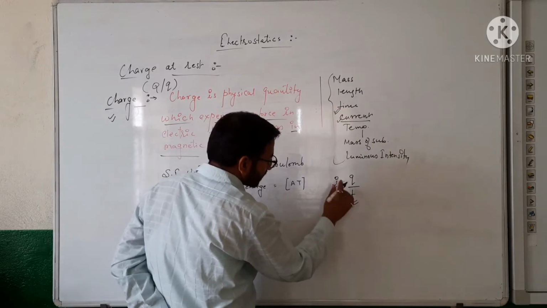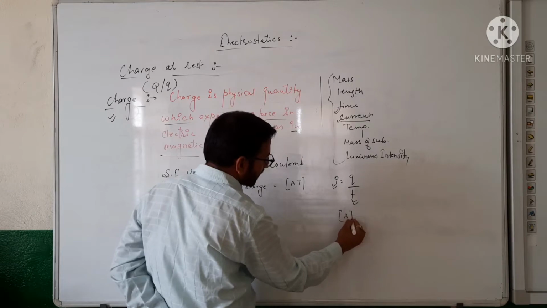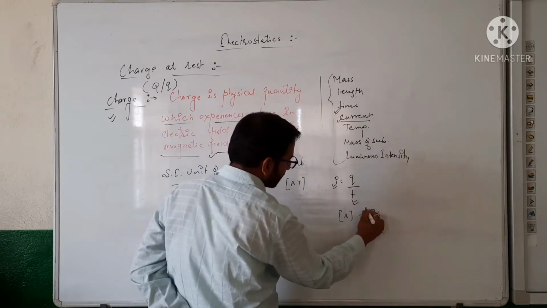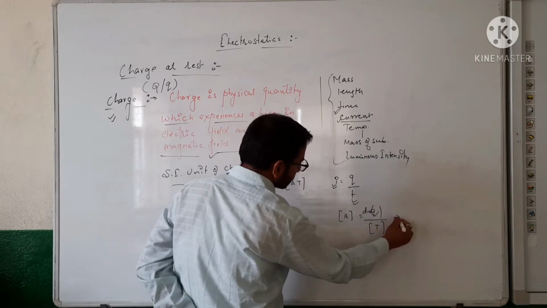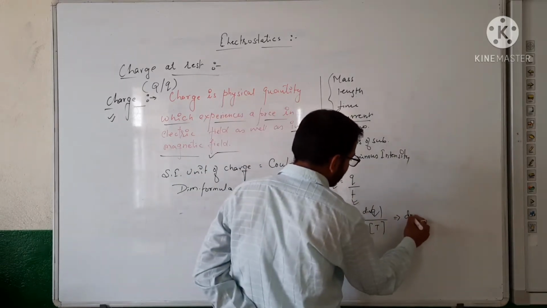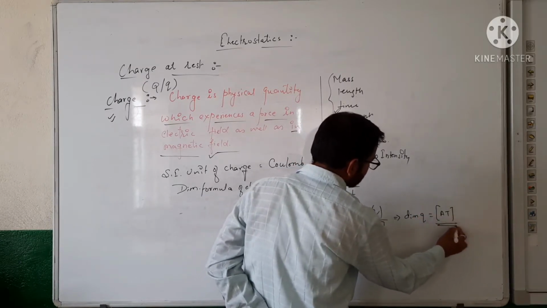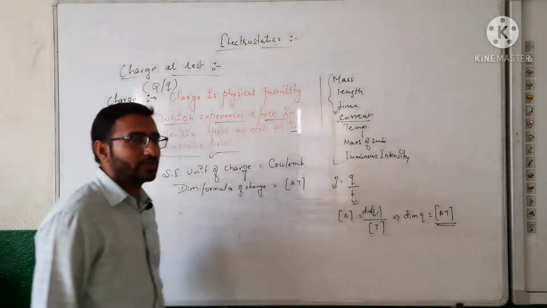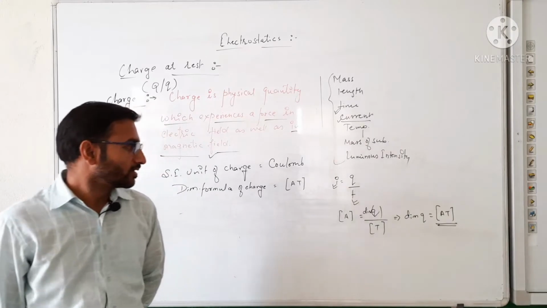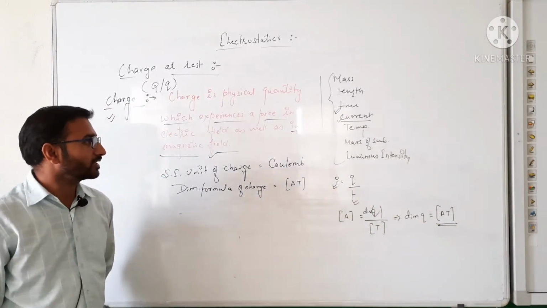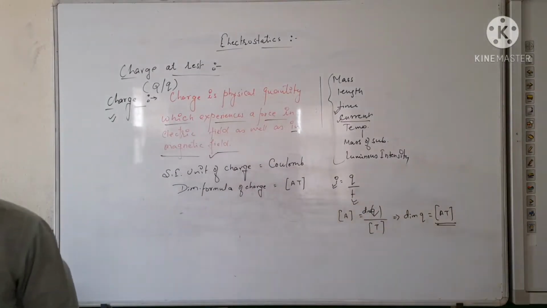The dimension of current is denoted by A and the dimension of time by T. So the dimension of Q is equal to AT, and we use a large bracket symbol when representing the dimension formula of any physical quantity. Got it, student? Note it fast. After that we will discuss one numerical based on this concept.